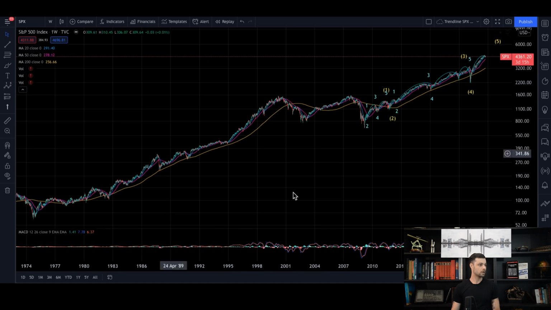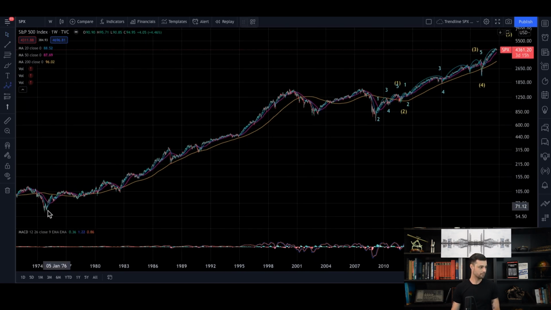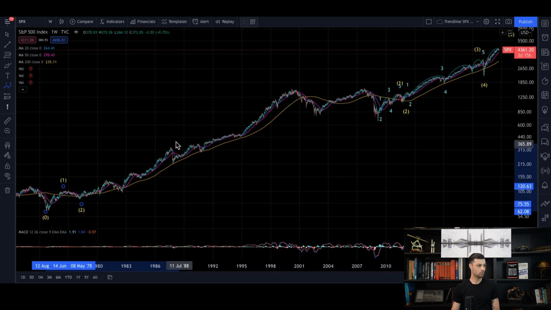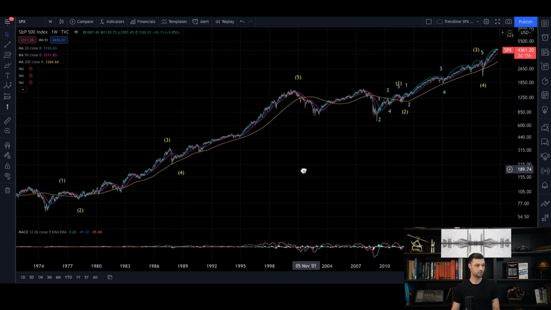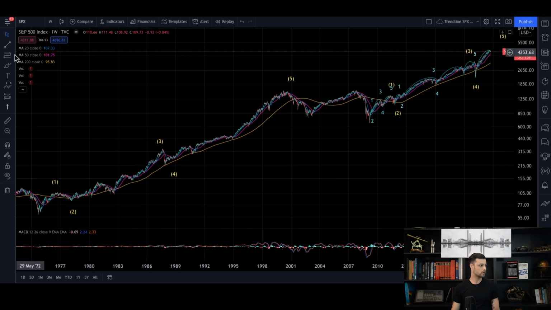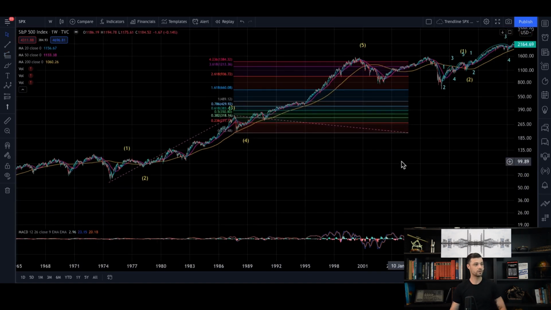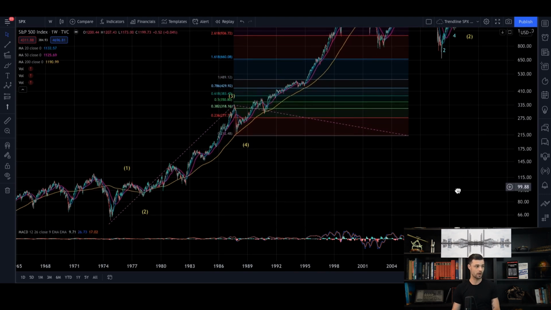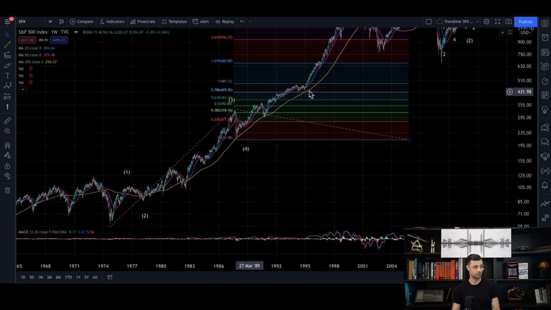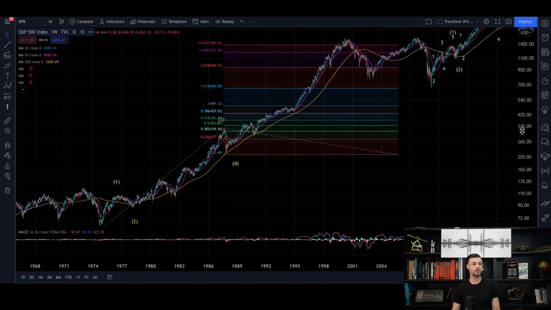So here we're going to do some Elliott Wave counting quickly. 1, 2, 3, 4, 5. This is the first thing we can do, and we are going to apply this method. We're going to measure 1 plus 3, and apply it to the bottom of the fourth wave. And very interestingly, we can see that each time, you have different ratios of fibs. The first one is the 1-to-1 relation. Here it was at roughly 500, and you can see that every level reacts.